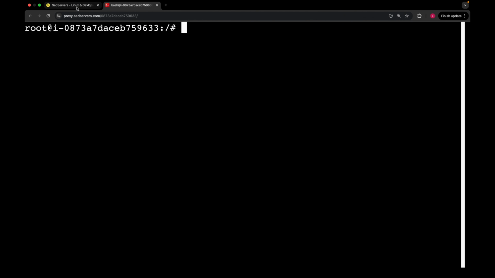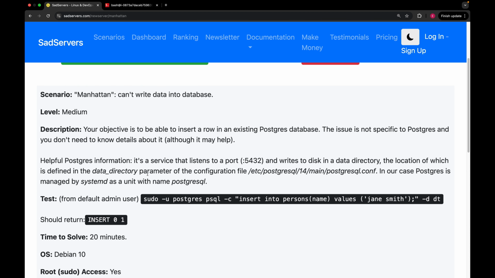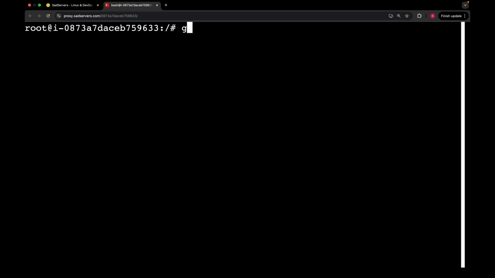And in the description, okay, so we have sudo access, root access. In the description it says this is the configuration file. I'm just gonna copy it and I'm gonna search this data directory parameter. So I'm gonna say grep data directory, this config file.